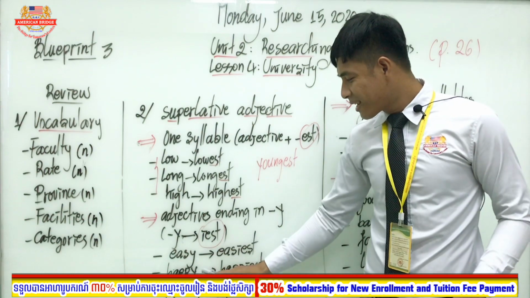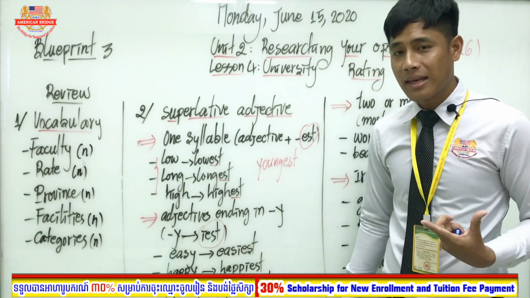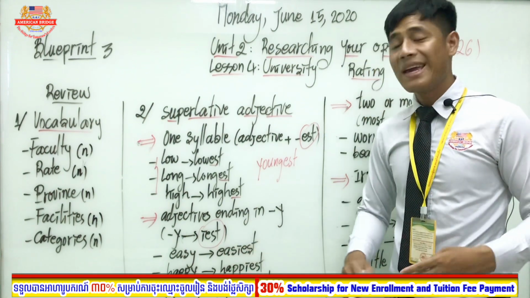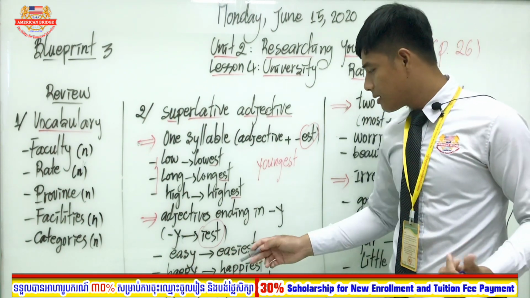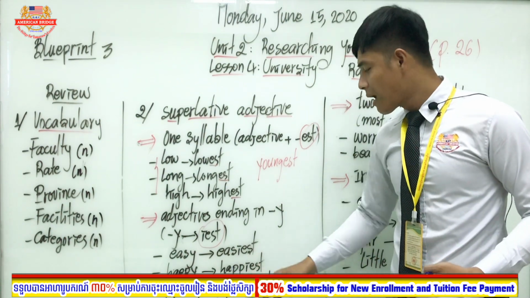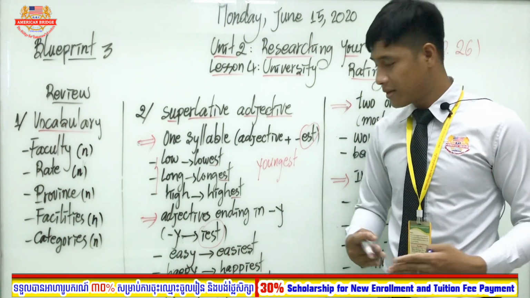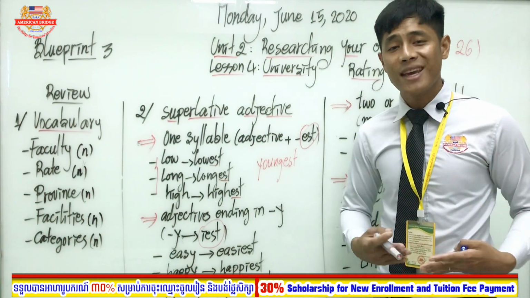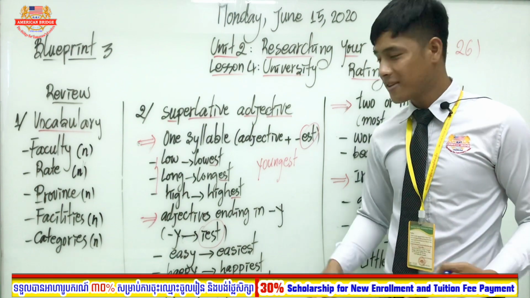Good. Look at the example altogether. Easy, right? So easy changes to easiest. Happy changes to happiest. Alright? Pretty changes to prettiest. You got this?